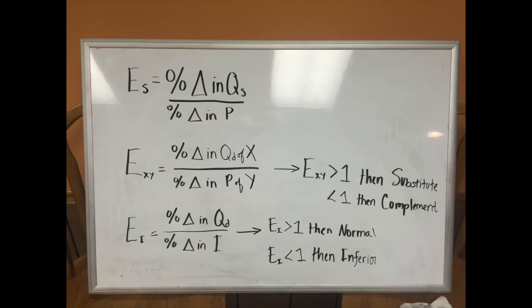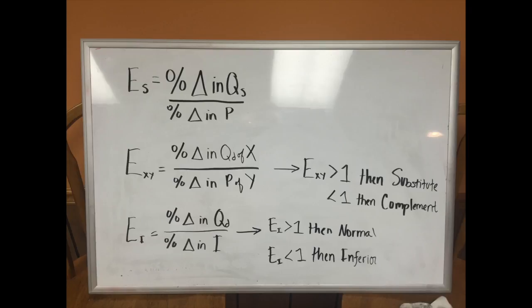And here we have 3 more formulas for 3 different types of elasticities. The first is the elasticity of supply, or how different suppliers change resources for different uses. We have the percent change in quantity supplied over the percent change in the price. The next formula is the cross-price elasticity, or how 2 different goods are related. It is the percent change in quantity demanded of X over the percent change in the price of Y.